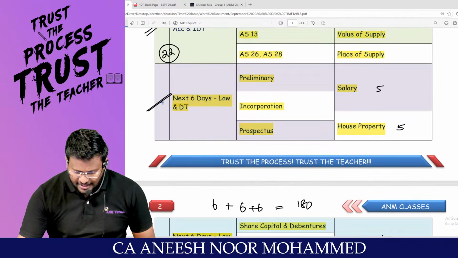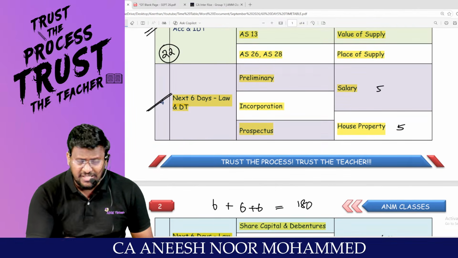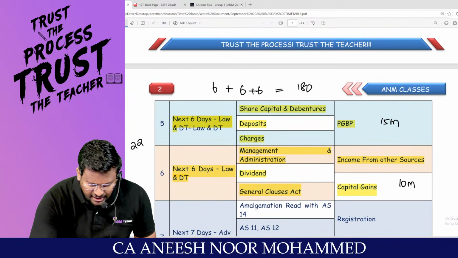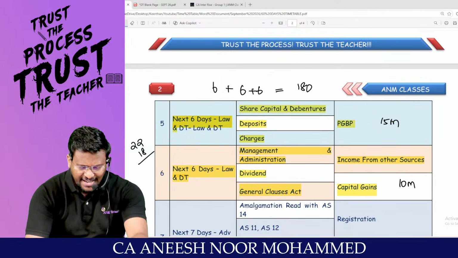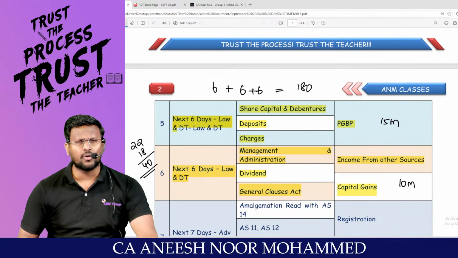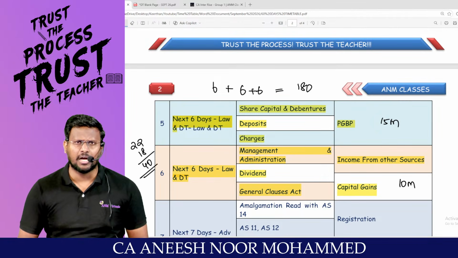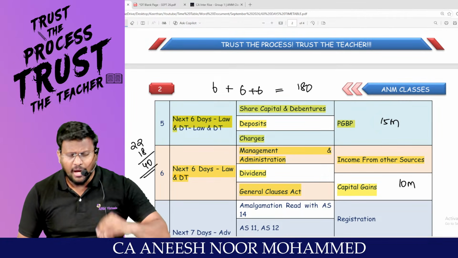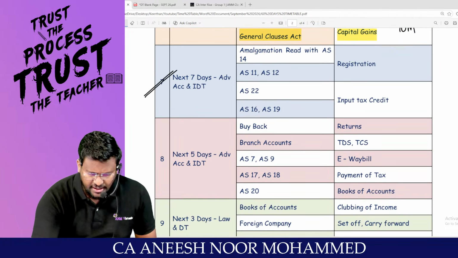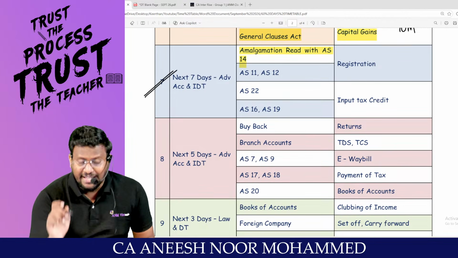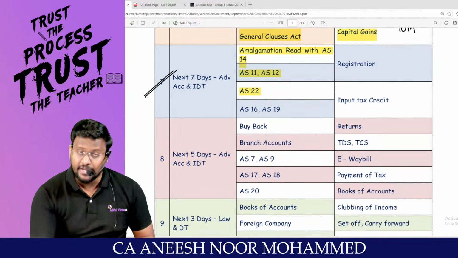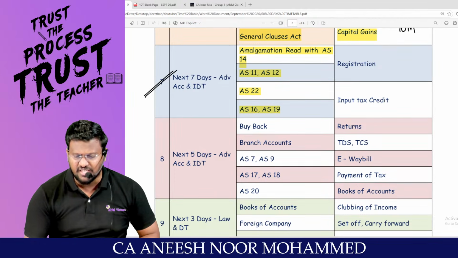That means technically for the first 22 days, you will be focusing on accounts and IDT. And for the next 18 days, so 22 plus 18, you will be completing 40 days. With that 40 days, the majority portion of accounts, IDT, law, and DT will be over. Still we are having 20 days. So for the next 7 days, do amalgamation. Then indirect asset-based standards such as AS 11, AS 12, very easy standards. AS 22, very important standard, 16 and 19.